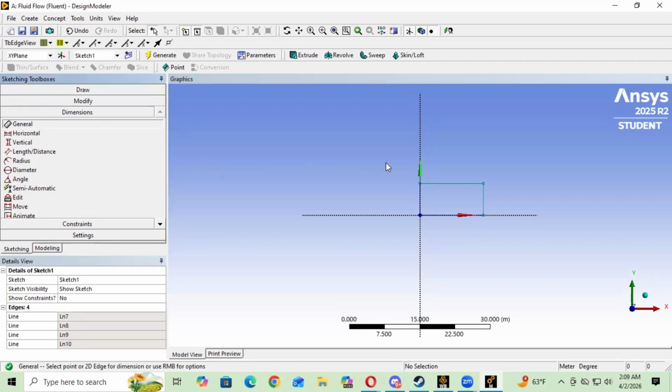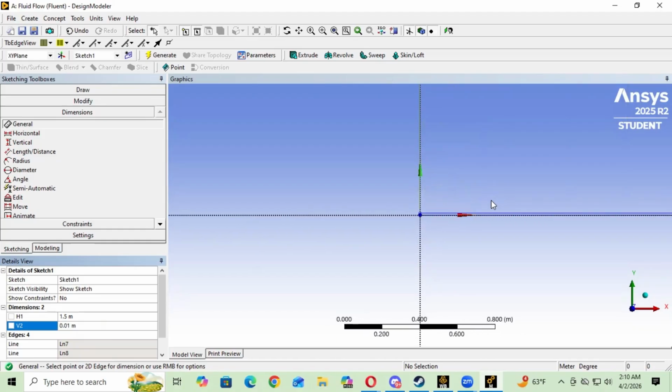So now we go to dimensions, and we're gonna alter the dimensions to what we were required. So height 1, I'm gonna have it as 1.5 meters. So it's gonna be nice and short. And then here to fix the height, the other one was the length. The height is going to be 0.01 meters, and it's going to be really small right here.